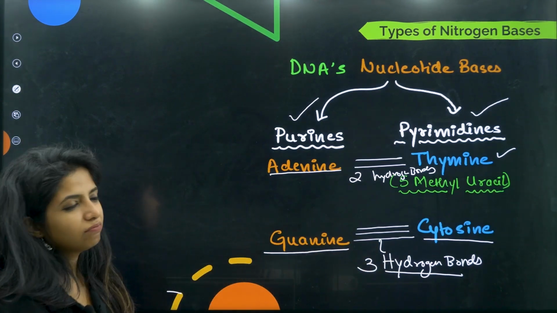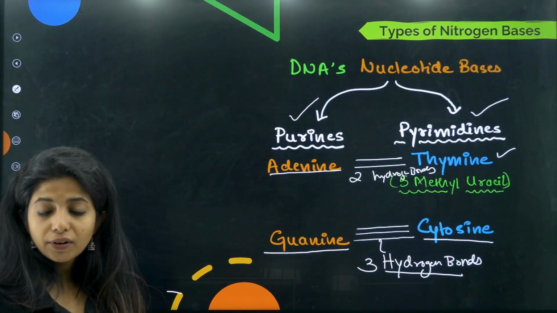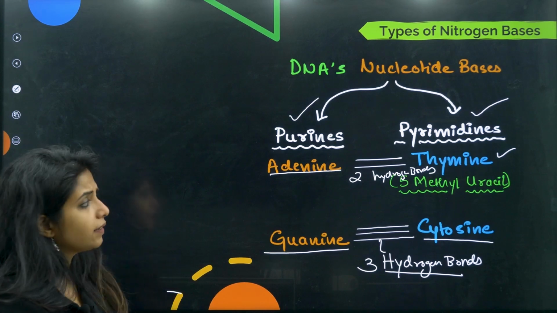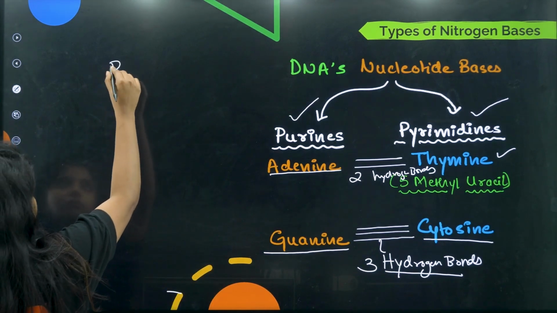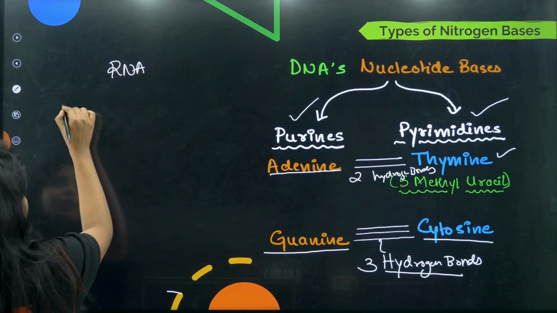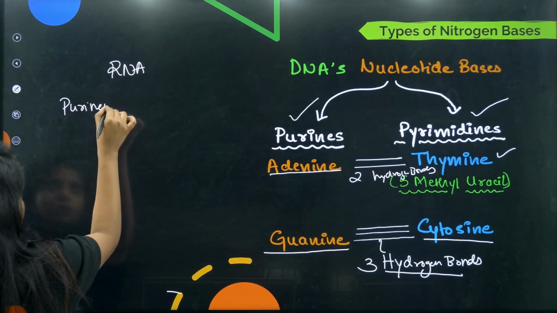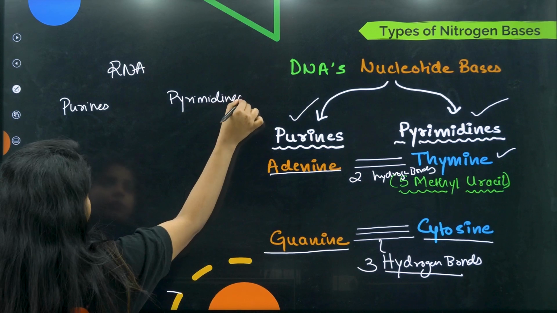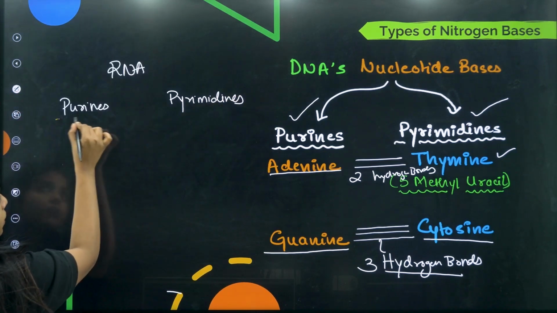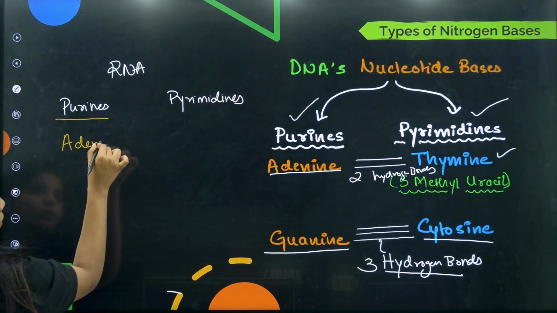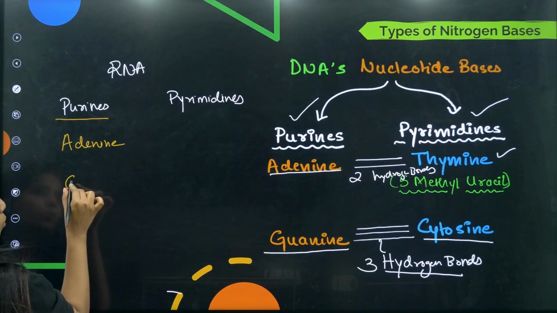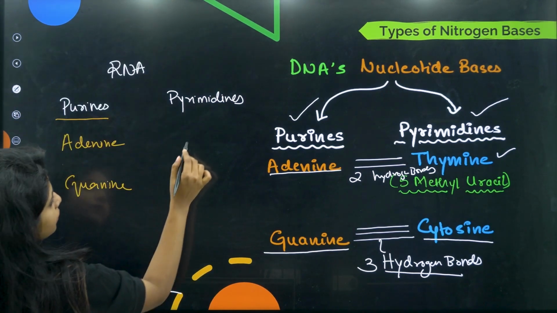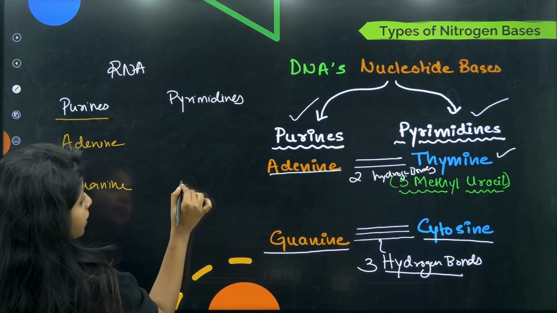Now, again, there is some difference between DNA and RNA here also. In pentose sugar, we saw the difference, and here also they have some difference. In the case of RNA, they also have purines and they also have pyrimidines. An example of purine is adenine, and the other example is what, children? Guanine. A-G. Over here, guanine has cytosine.